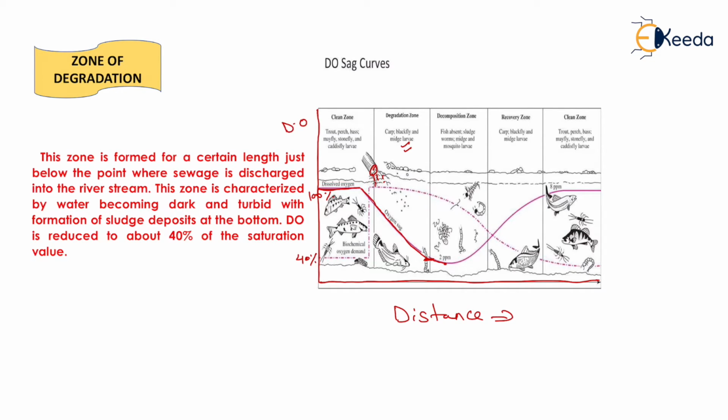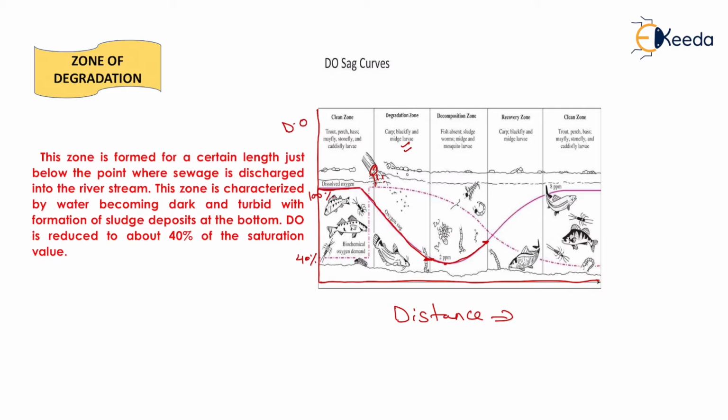When the river water has 0 dissolved oxygen, anaerobic condition will arise, and anaerobic bacteria will decompose the organic matter, and in this zone all the organic matter will decompose completely. And when the organic matter decomposes completely, then what will happen? Due to the continuous movement of river water, it gets aerated, and at the end of this zone the water will reach a dissolved oxygen of up to 40%.